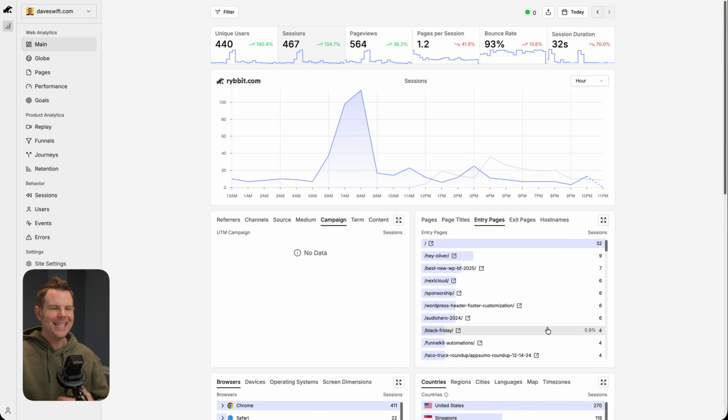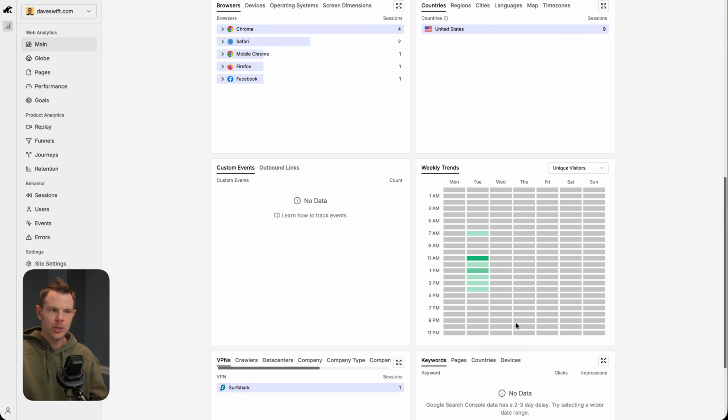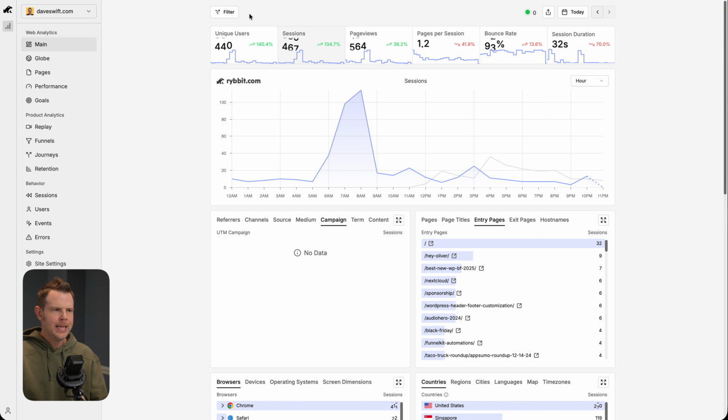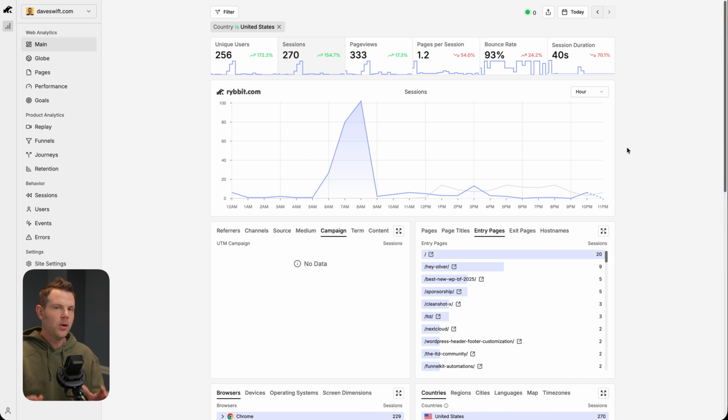Now what's cool is that I can easily add filters to this main page by just clicking on any of these metrics. So if I wanted to see everybody whose entry page was the Hey Oliver article, I can click on this and now all of my data on the entire main page is filtered to that specific metric. My filters are listed right up here and I can add new ones or remove existing ones. So let's say we got rid of this. We just go up to the filter here and we can choose a path of country is United States. Now I'm going to see only the data from visitors in the United States.